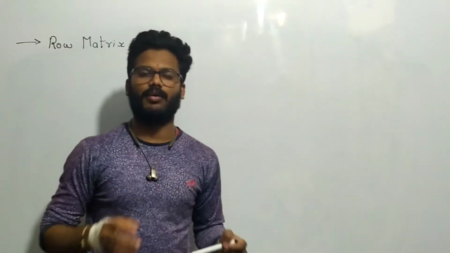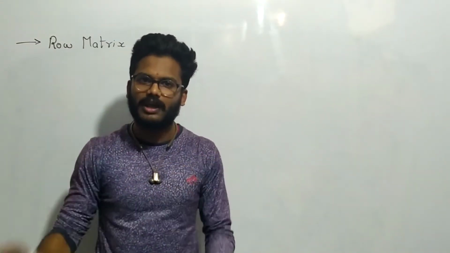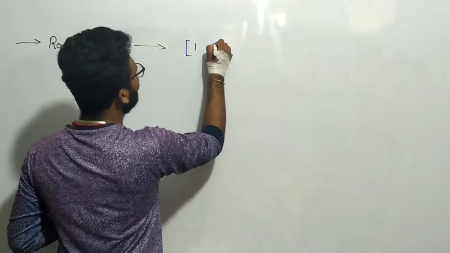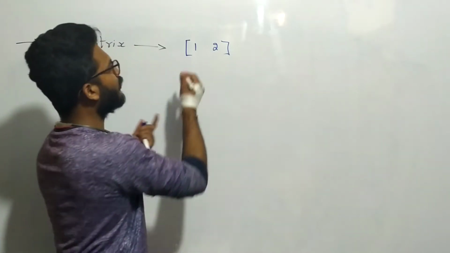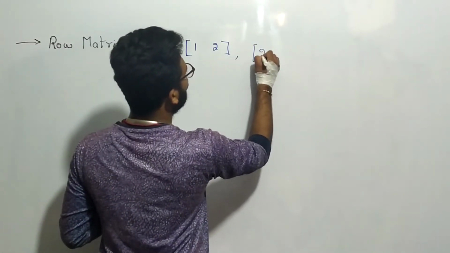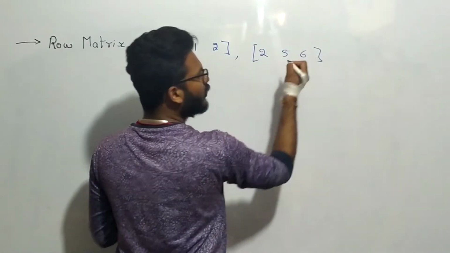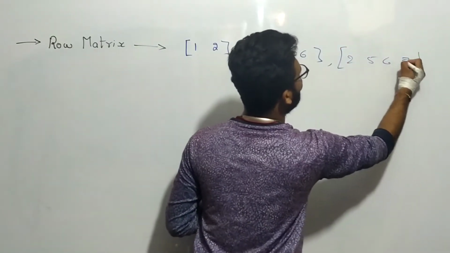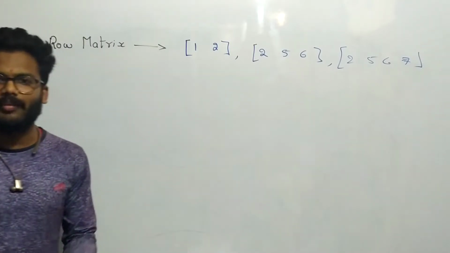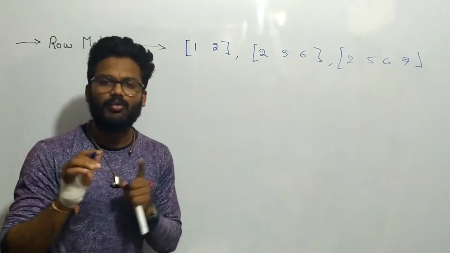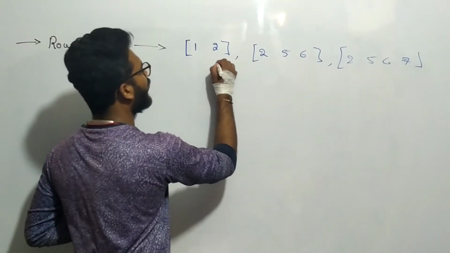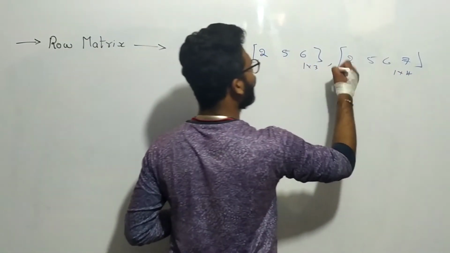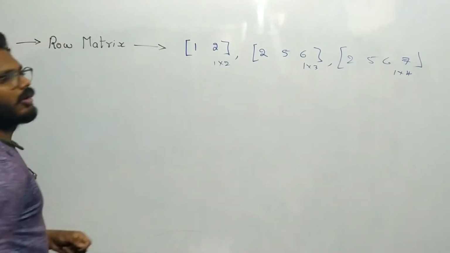Row, in the name itself we have. Row means nothing but it is having only a row. Okay, so only one row. Like 1, 2. Here how many rows are there? One row but 2 columns. Here 2, 5, 6. One row, 3 columns. Here 2, 5, 6, 7. One row, 4 columns. All these are row matrices. Why? Only it has one row. If you write the order: 1 by 2, 1 by 3, 1 by 4, right? Why? One row, 4 columns, one row, 3 columns, one row, 2 columns.